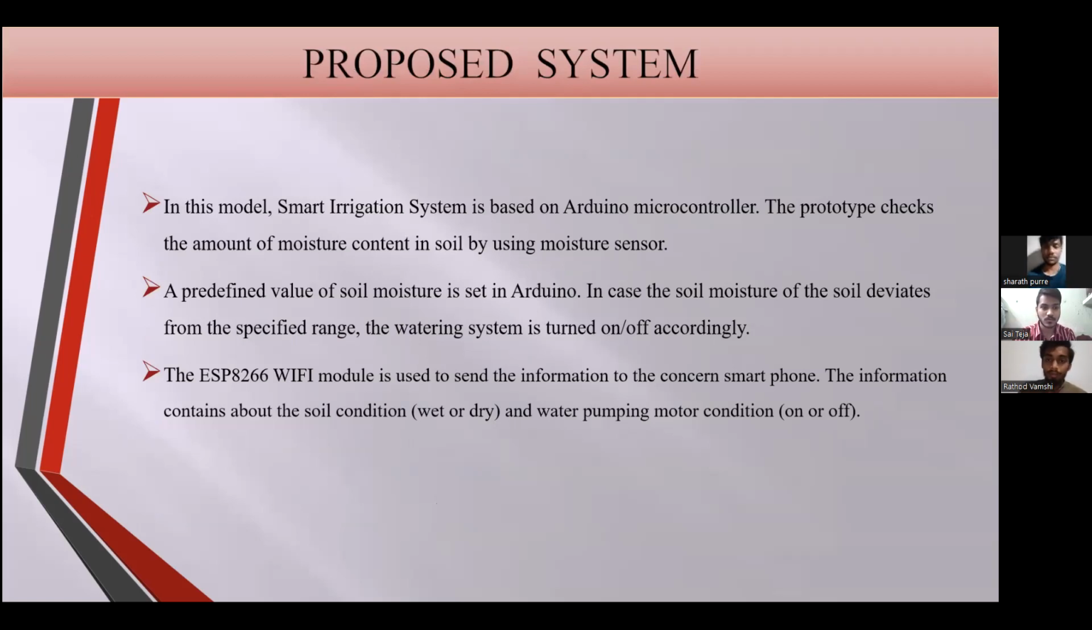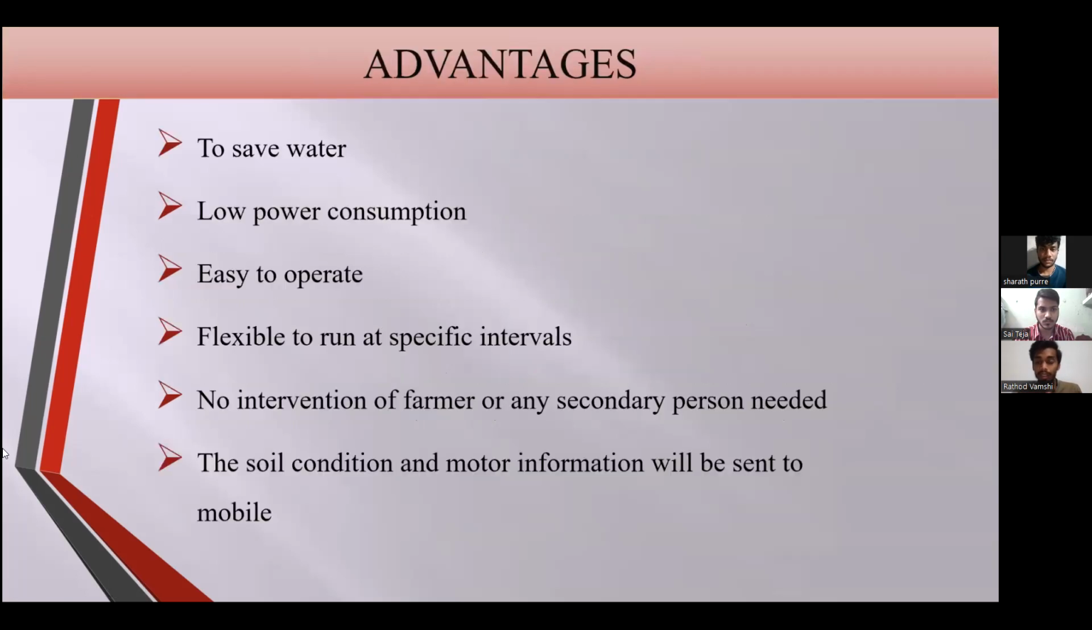The smart irrigation system is based on an Arduino microcontroller. The prototype checks the amount of moisture content in soil by using a moisture sensor. As the soil moisture range is set in Arduino, in case the moisture of the soil deviates from the specified range, the watering system is turned on or off accordingly. Here we use the Wi-Fi module to send the information to the concerned smartphone, whether the motor is on or off or the soil is dry or wet. So the information contains the soil and the water conditions.